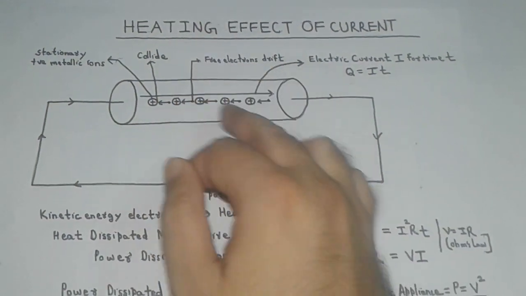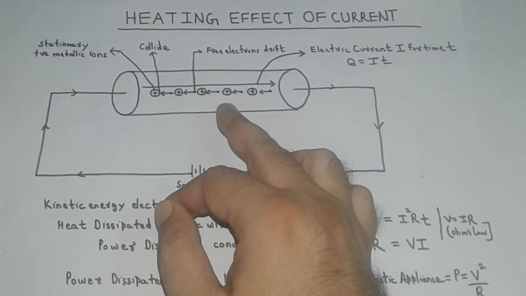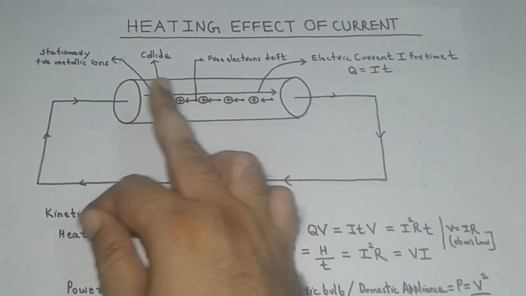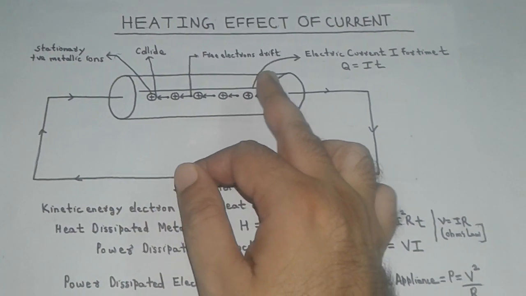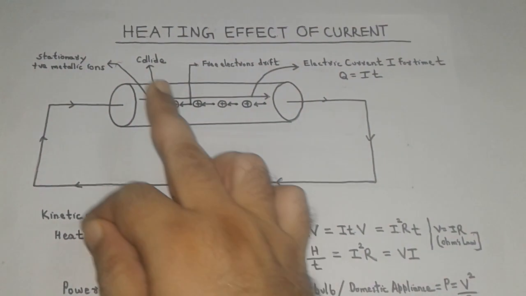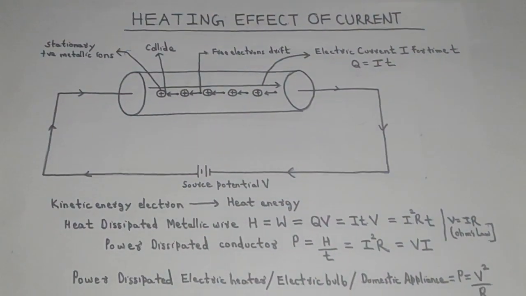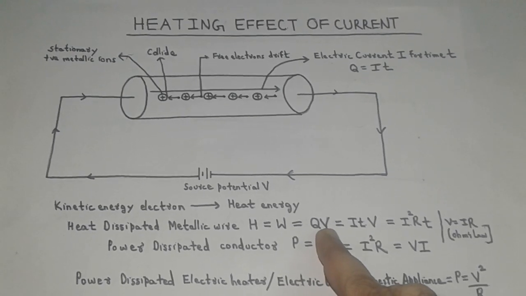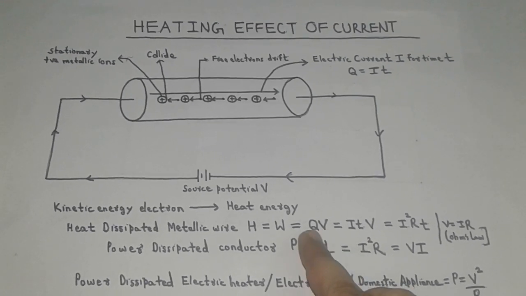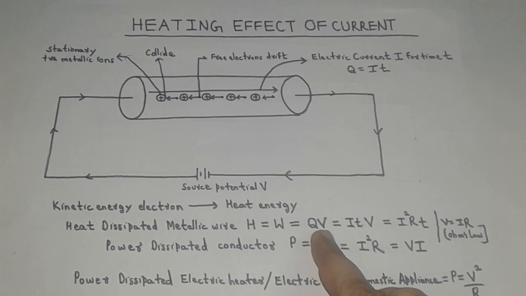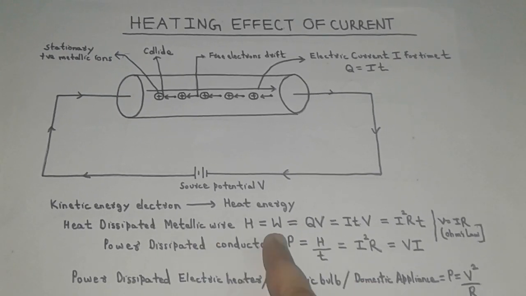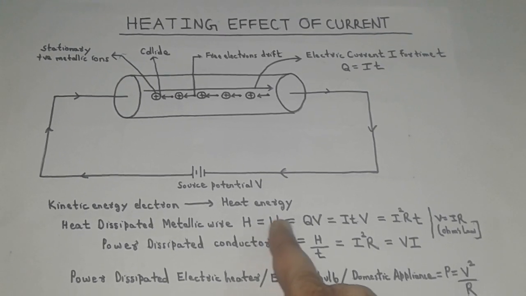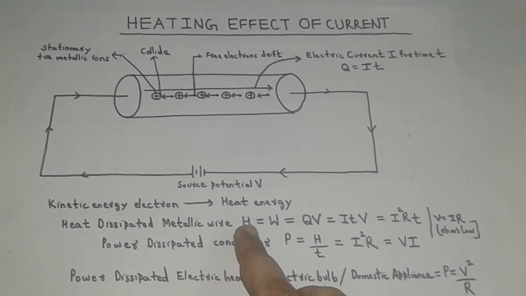The heat dissipated by the metallic conductor is the amount of work done in flowing q coulombs of charge through this metallic wire. Since potential is the amount of work done to flow 1 coulomb of charge, if we multiply q coulombs with the potential V, we will get the total amount of work done to flow q coulombs of charge, and this work is transformed into heat.